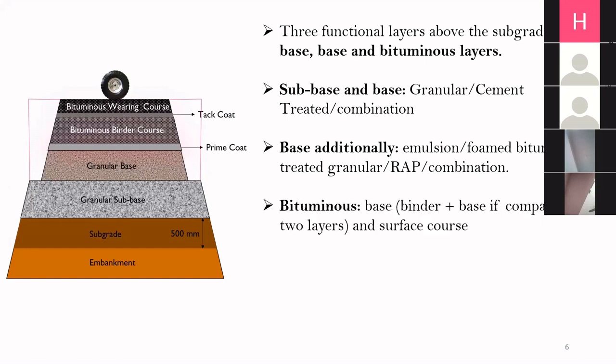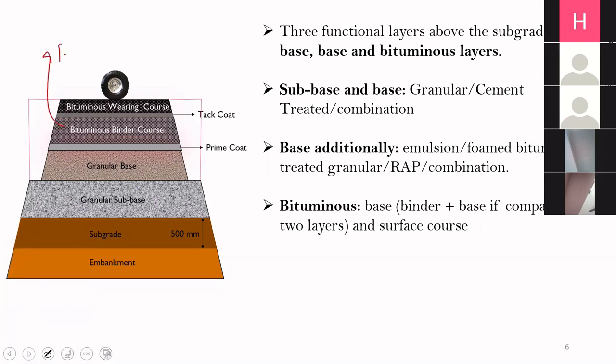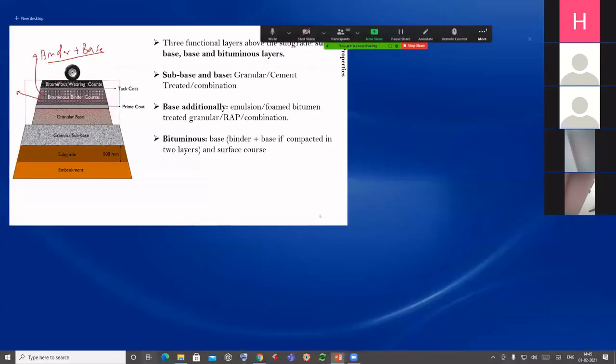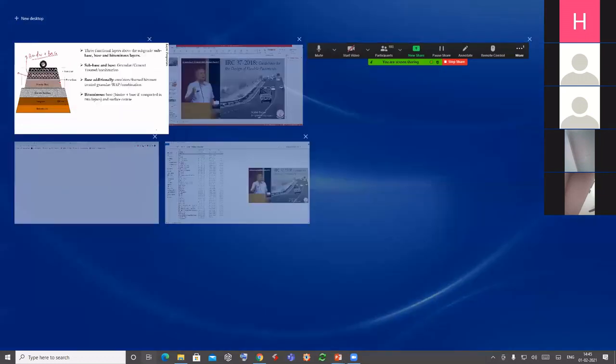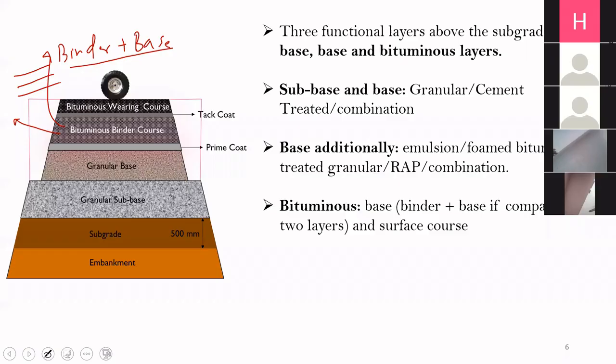Then comes the bituminous layer. Usually the bituminous layer is laid in 2 to 3 layers. So this layer which you see here, let me take a pen to explain it to you. This layer can be made up of a binder course and then a bituminous base course. So this layer itself can be laid as two different layers, or sometimes it is laid as a single layer. And then we have a bituminous wearing course or the surface course, which is another layer.